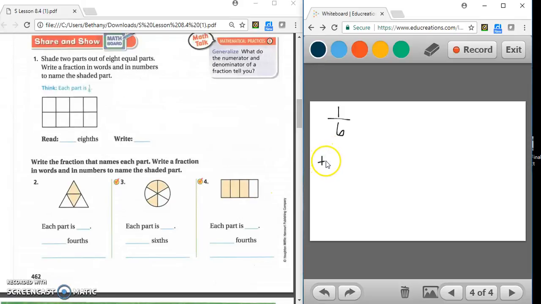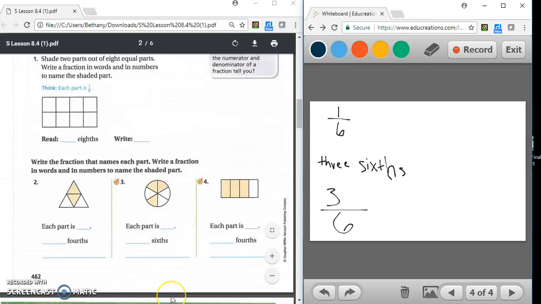So we would write it 3/6. And our fraction for the shaded would be 3/6. So all of this information would be for number 3.